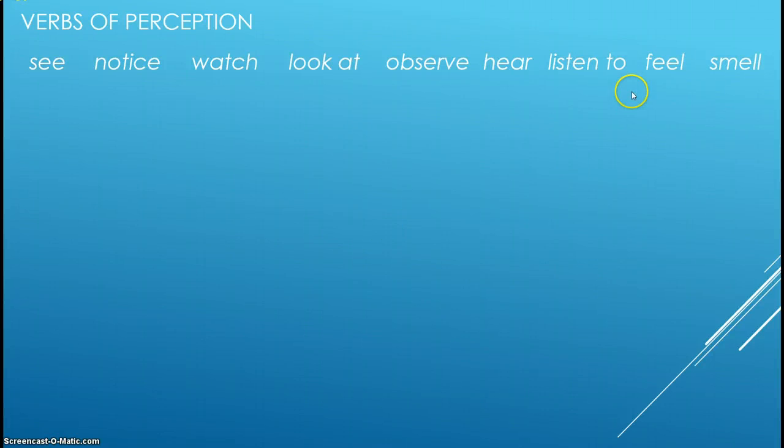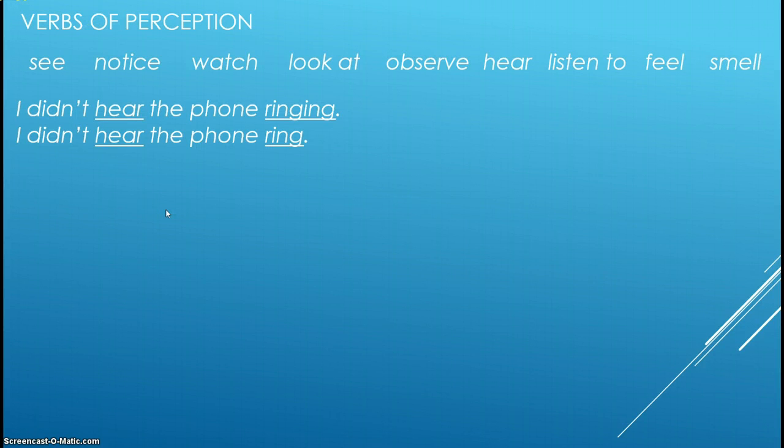Now, here are the words that are given in your book. They're the ones I expect you to know for the test. These are all verbs of perception. Just some way that we see or hear or the other senses, feel or smell, how we perceive something. Now, if you have these kinds of verbs, this is a very specific rule. For these kinds of verbs only, we have some very nice options for how you use a gerund or the base form.